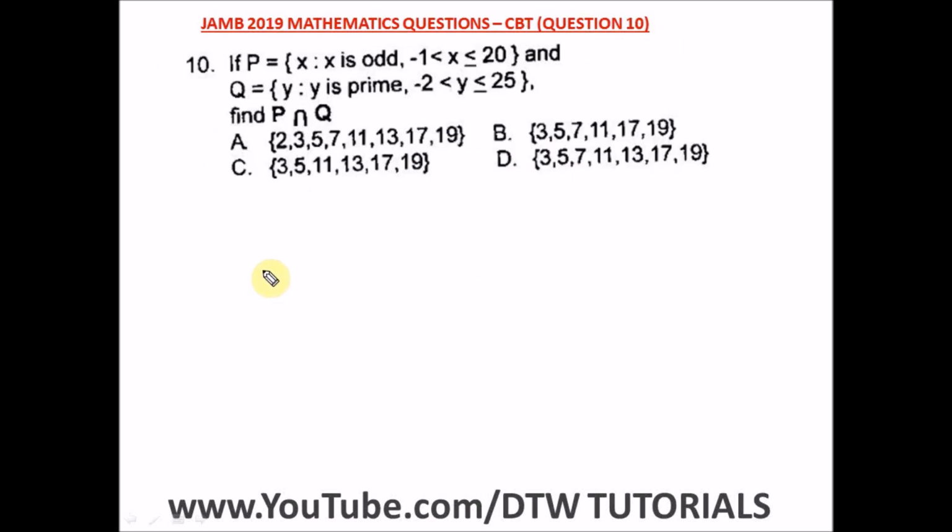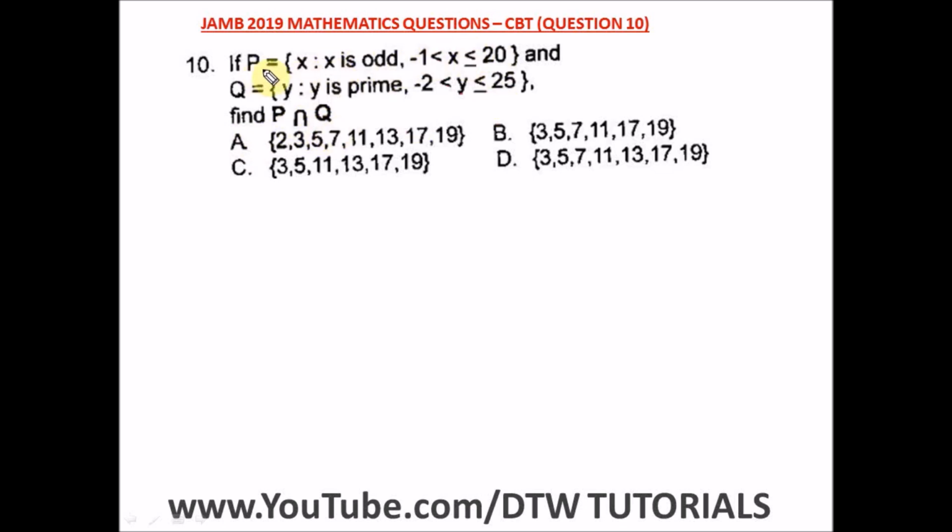Question 10 of the JAMB 2019 Mathematics Past Question, that's your UTME CBT exam. It says if P is equal to {x: x is an odd number, and x is greater than minus 1, and x is less than or equal to 20}, and Q is {y: y is prime, and y is greater than minus 2, and y is less than or equal to 25}. Find P intersection Q.